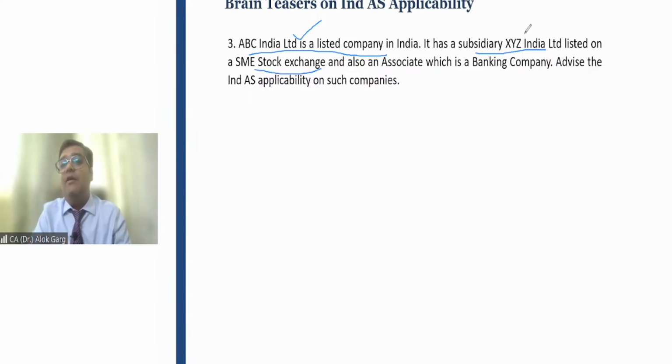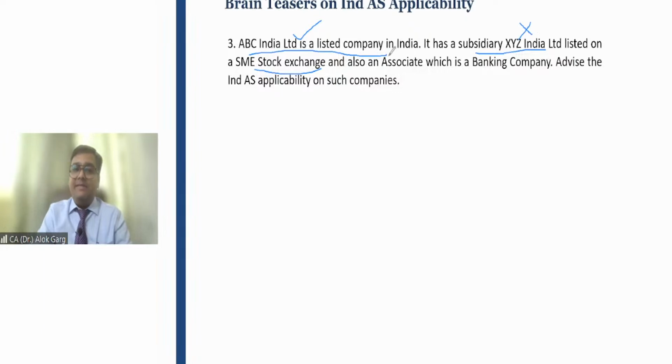Whether Ind AS is applicable on this subsidiary? Answer is no. Why? It is an SME listed subsidiary. But since it is a subsidiary, it has to prepare its Ind AS accounts only for the purpose of consolidation of ABC.